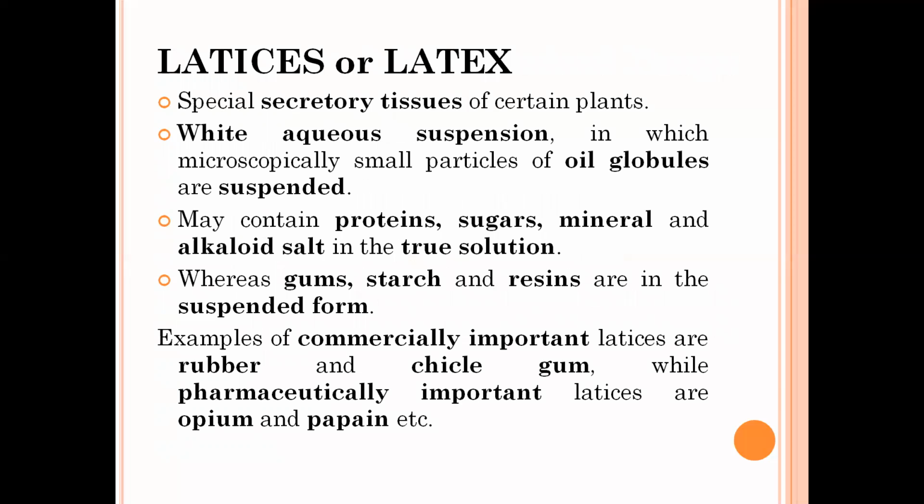Now, the first category is latex. What is latex? These are obtained from the special secretory tissues of certain plants.